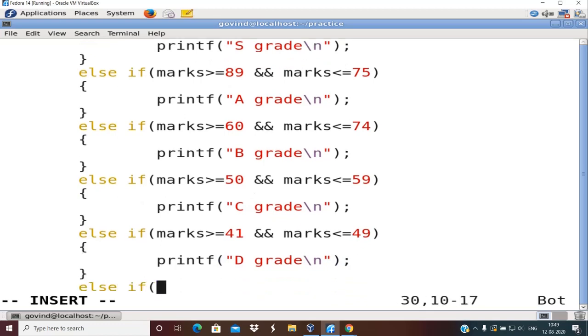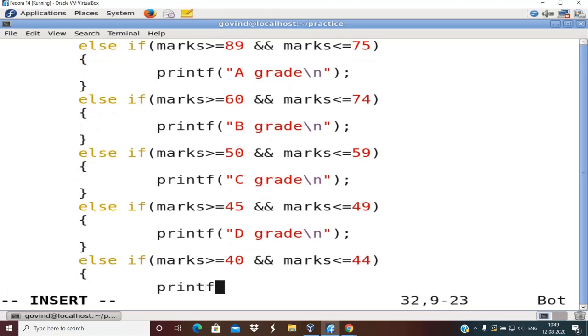So else if marks is greater than or equal to 40, in fact if the marks is 40, you say that it is E grade, right? So you can write like this. I think it is not 41, it is between 45 to 49. Okay, and if the marks is between 40 to 44, you print that it is E grade.